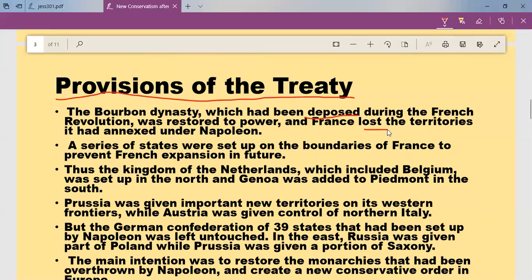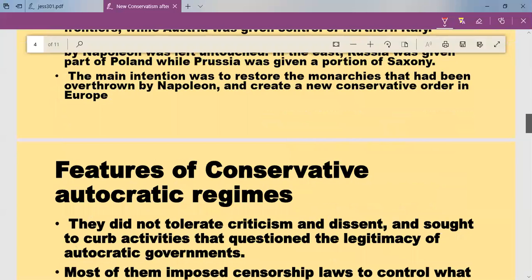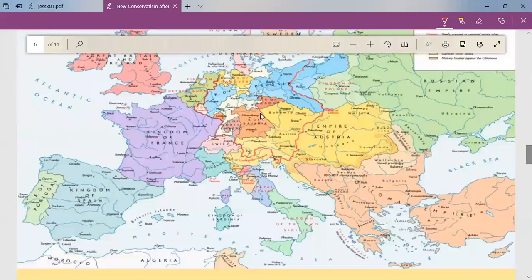Now a series of new small states were created near the boundaries of France so that it will not attack other countries in future. So what is the meaning of that? So here you can see France and small states were created. Why were these small states created? These small states will act like buffer states. Take the case of India and China, and in between India and China you can see Nepal.